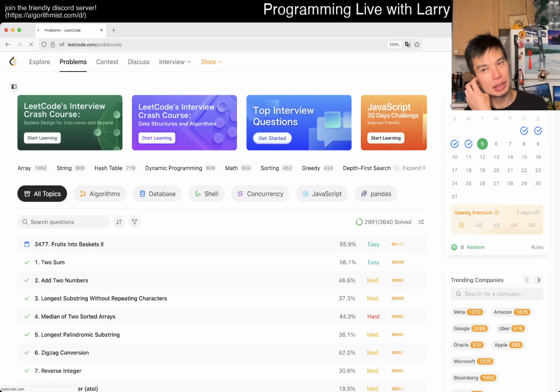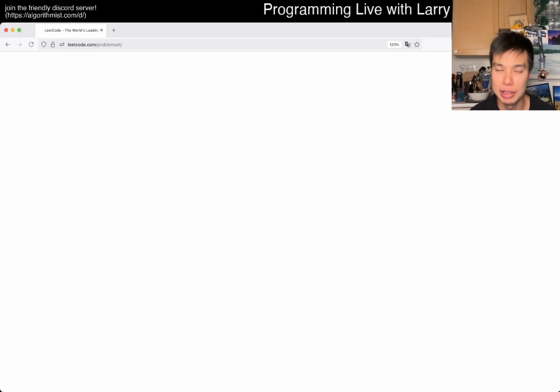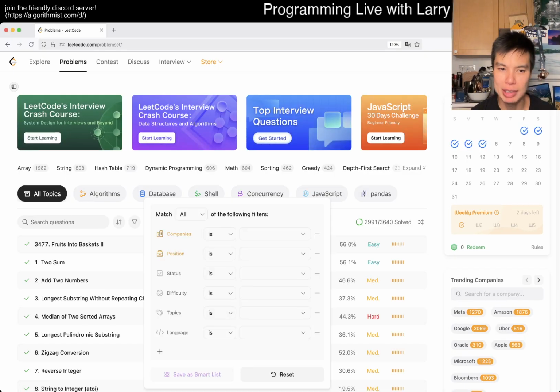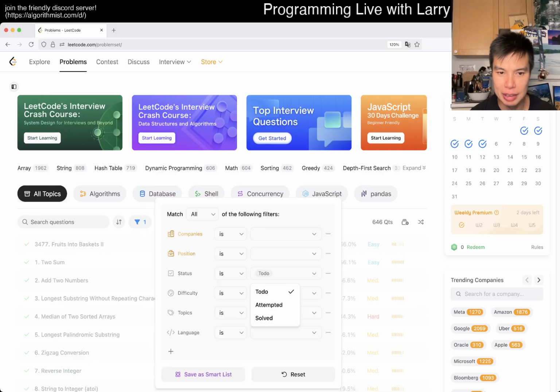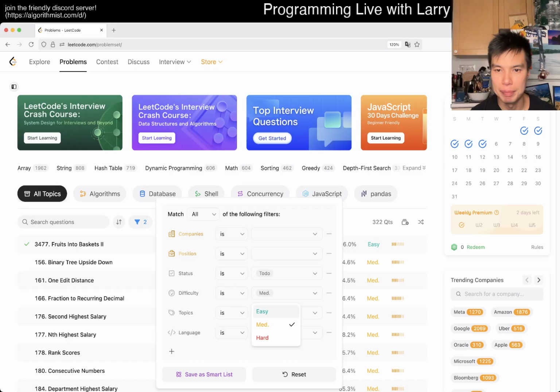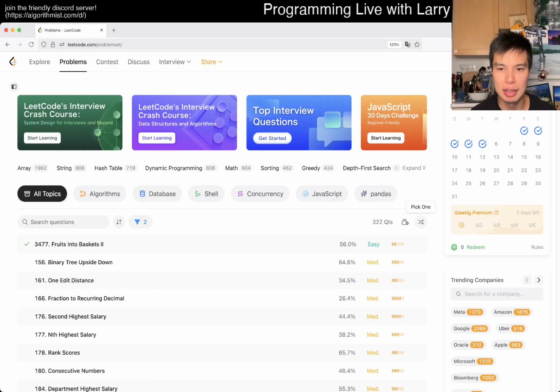This is August 4th of the year 2025, and here I am doing a random bonus problem, one that I haven't done yet. But we'll keep the difficulty not so hard, so let's just keep it medium today. And then we'll do a random one that I haven't done yet.